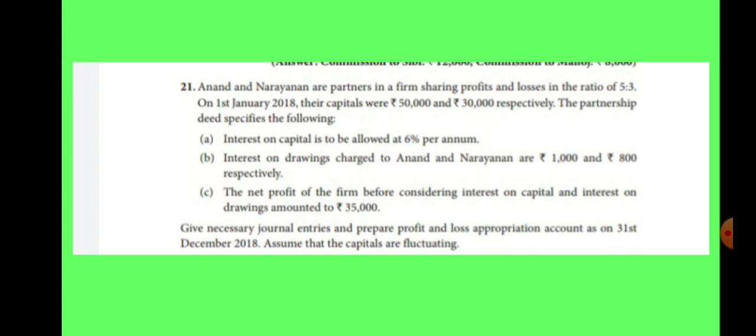Then what is the question here? Give the necessary journal entries and prepare the profit and loss appropriation account as on 31st December 2018. Assume that the capitals are fluctuating. So in the case of the fluctuating capital method, prepare the journal entries and the profit and loss appropriation account. Shall we go to discuss the answer?